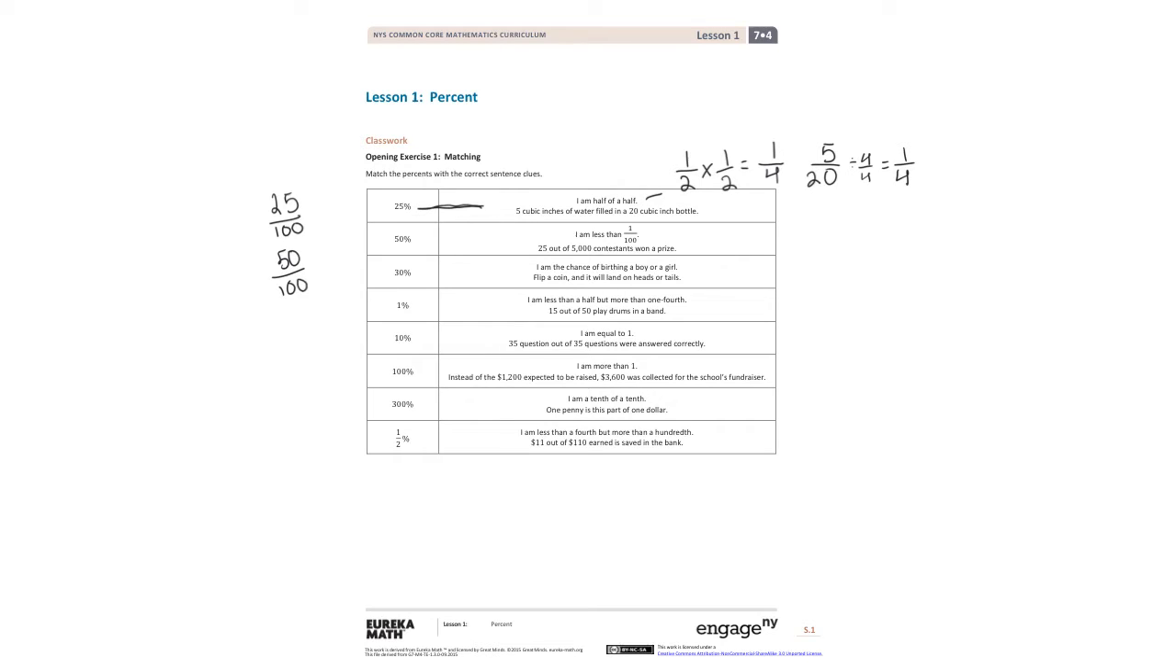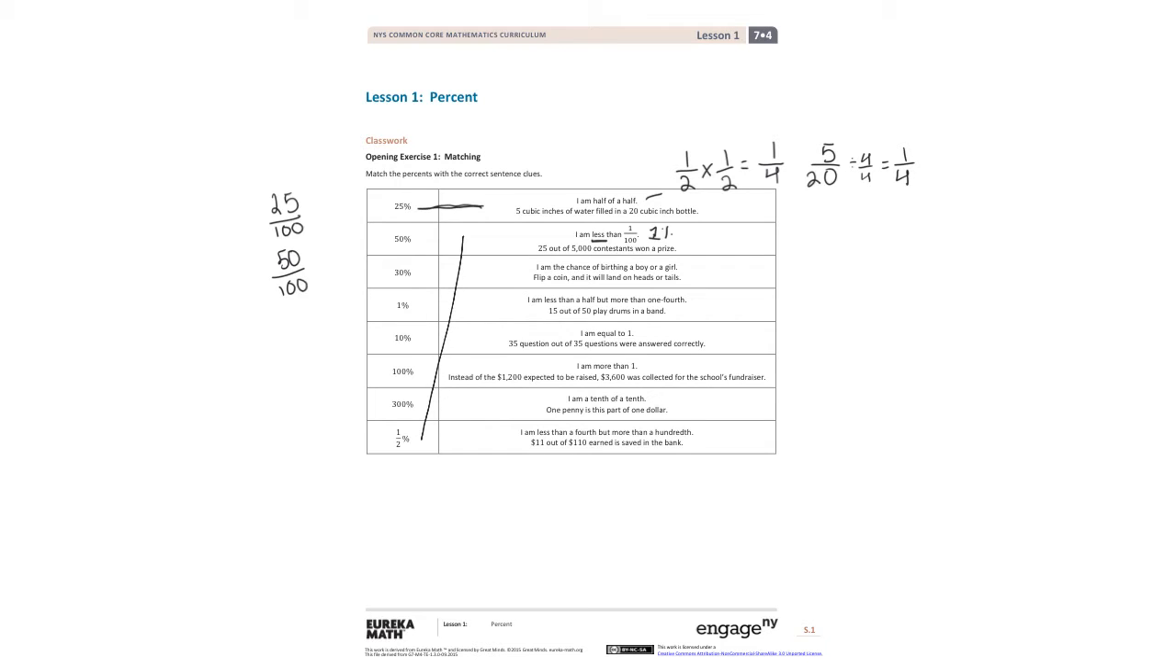The next number sentence: I am less than 1 over 100, and 25 out of 5,000 contestants won a prize. Looking here, we have 1 over 100. When we write that as a percentage, we are going to have 1%. But remember, it says that I am less than 1%. So which over here is going to be less than 1%? Well, that is going to be 0.5%. Let's go ahead and match that one.